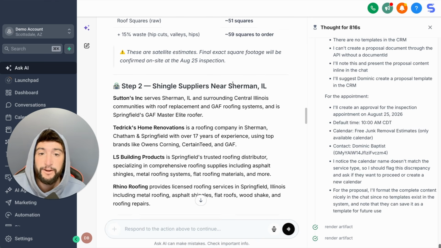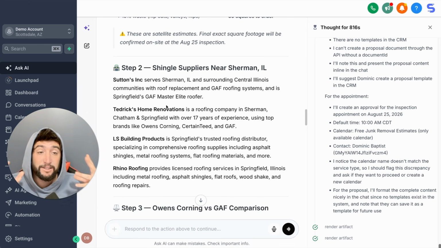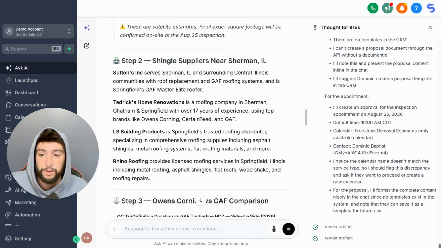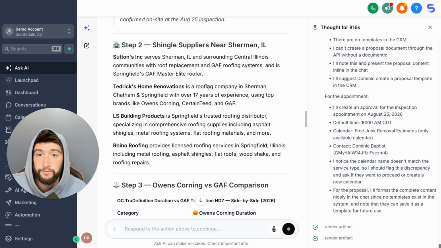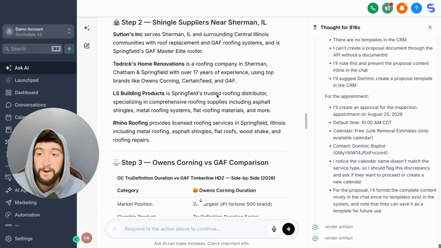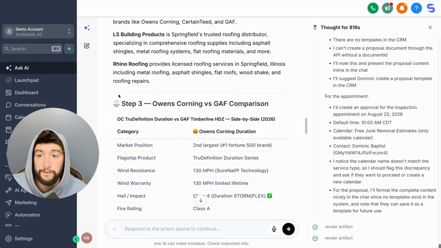Step 2 was shingle suppliers near Sherman, Illinois. So it has to find the suppliers that are close by. And of course it did. Found Tedrick's Home Renovations, roofing company in Sherman for over 17 years of experience, LS Building Products, and then Rhino Roofing. It found all those.